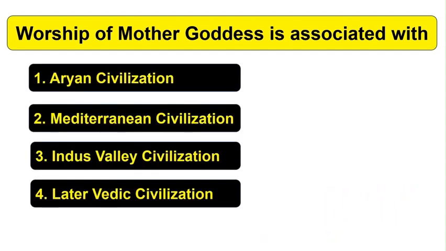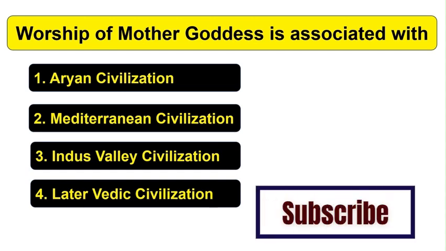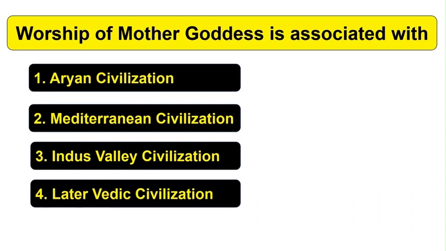Option 1 is Aryan Civilization. Option 2 is Mediterranean civilization, option 3 is Indus Valley civilization, and option 4 is later Vedic civilization.